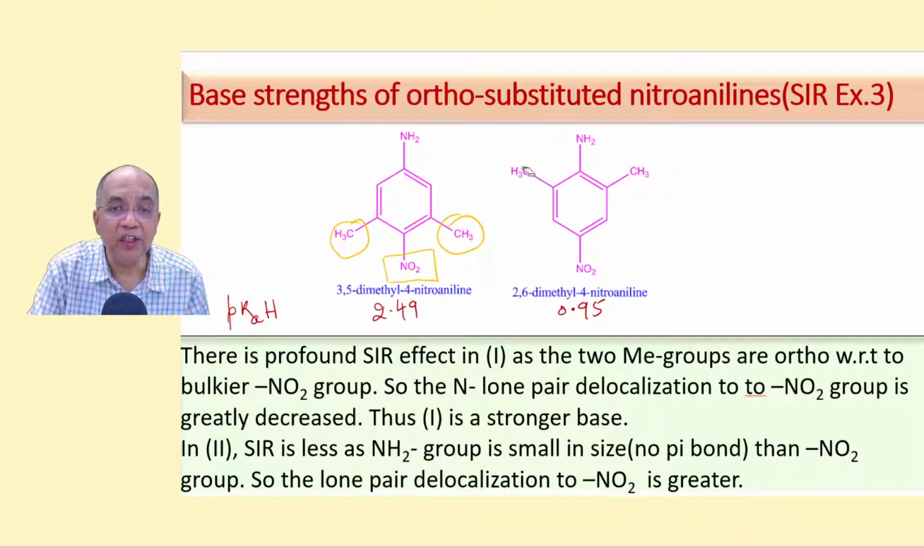But here, since methyl and amino are small groups, the effect of SIR is very less, so it can go for a greater delocalization into the nitro group, for which it is less available, so its base strength is less. pKaH is more here. So this is 3,5 dimethyl 4-nitroaniline. This is 2,6 dimethyl 4-nitroaniline, out of which this one is more. Supposing this is 1, this is 2. So 1 is more basic than 2.